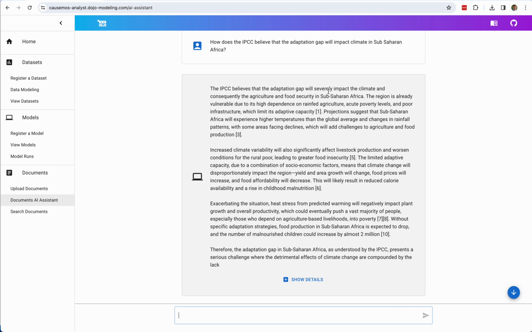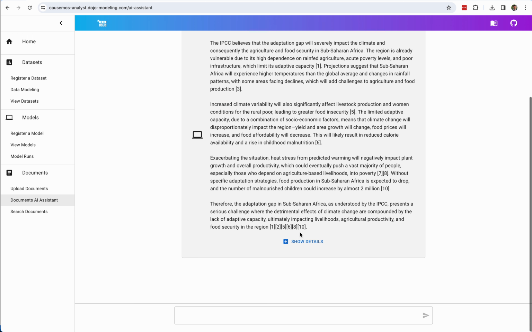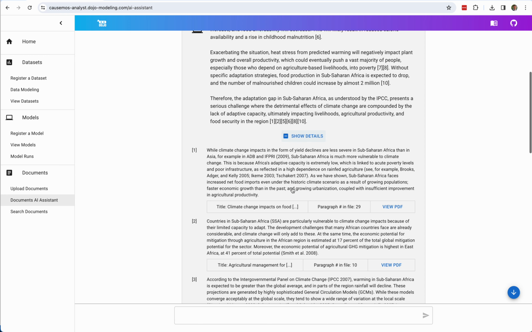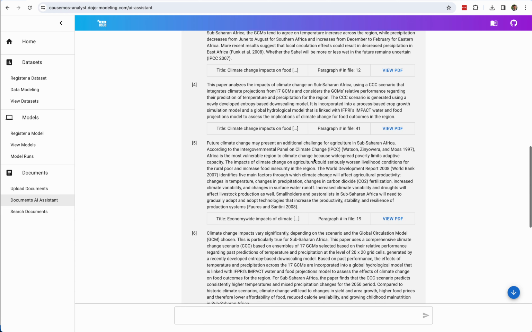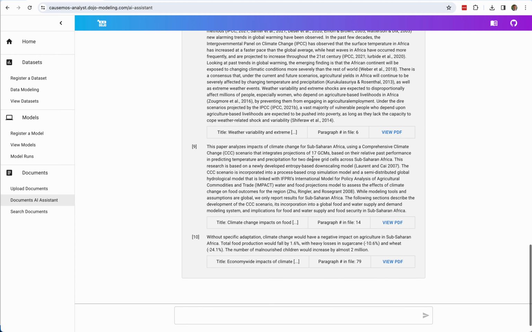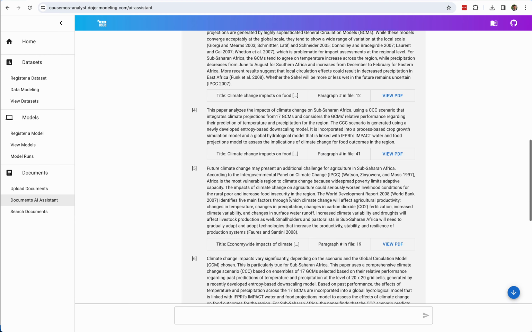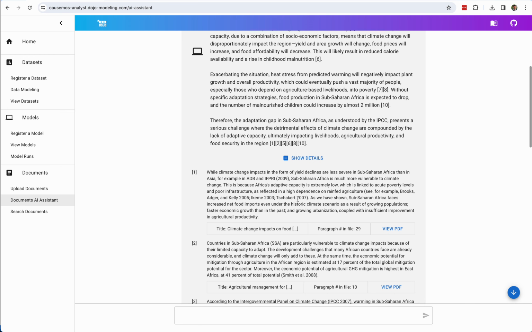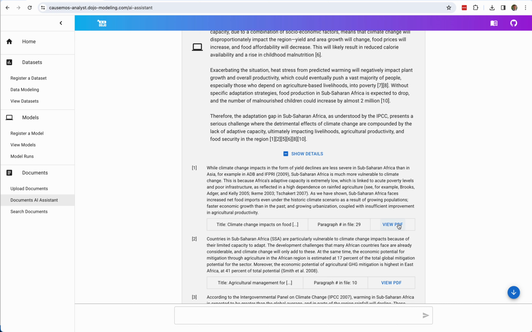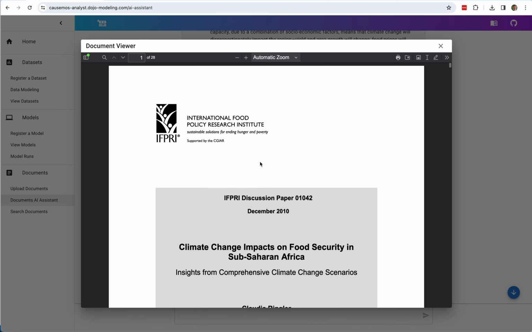The IPCC believes that the adaptation gap will severely impact the climate and consequently the agriculture and food security in sub-Saharan Africa. We have our citations here. And you can see, well, climate change impacts in the form of yield declines. I'm looking to see if any of these are coming from the recent documents that we uploaded, but it looks like there's plenty of information in the corpus as is that perhaps none of those three documents were actually needed to answer the question. I can load this, and you can see this is coming from an IFPRI discussion paper from 2010.